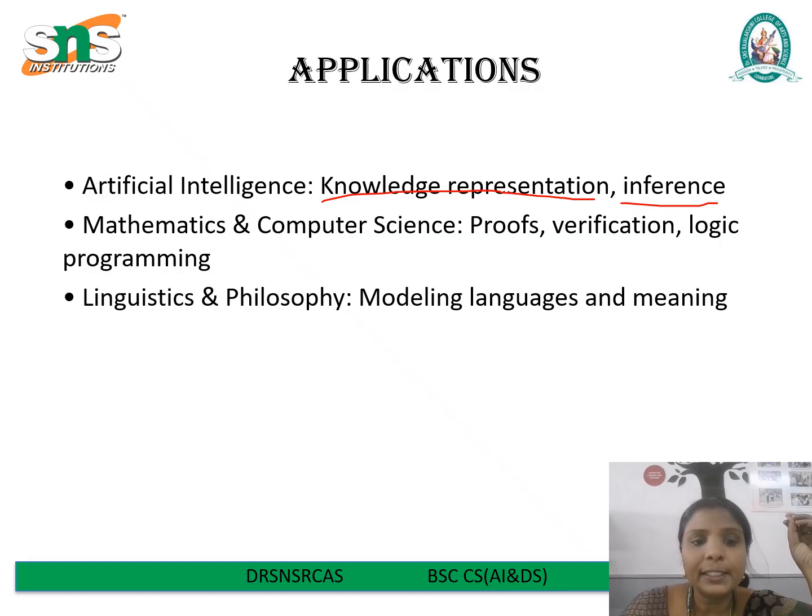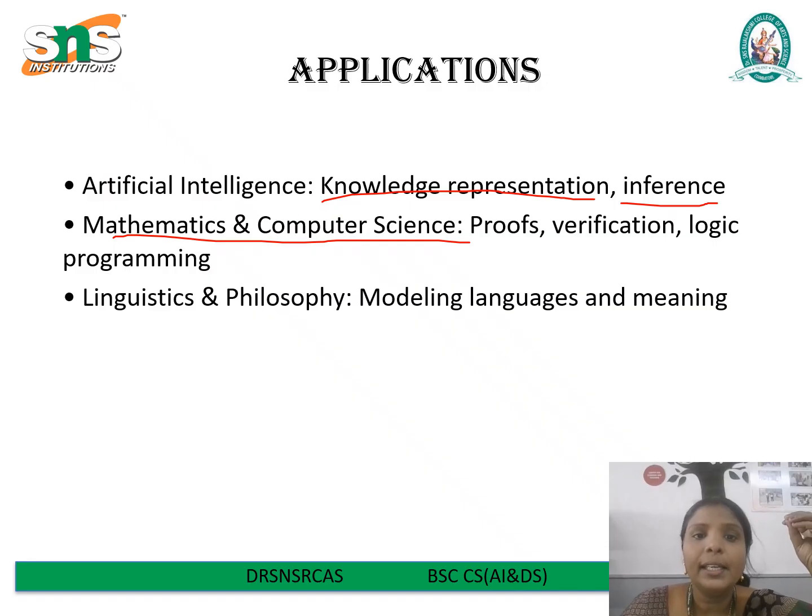Next we see mathematics and computer science. In computer science, many expert systems and reasoning engines are based on these principles. It is used for program verification, ensuring that programs behave as intended. In mathematics, we use it in proof methods. For instance, proving a theorem often starts with a logical statement like for all x, there exists some y.